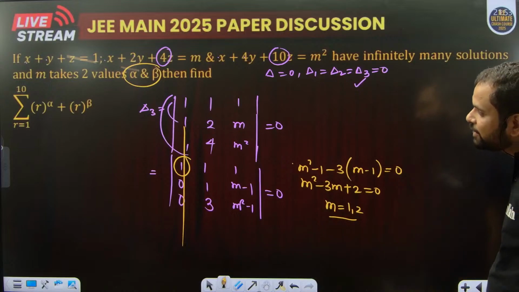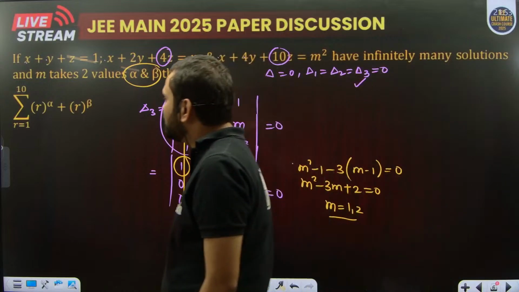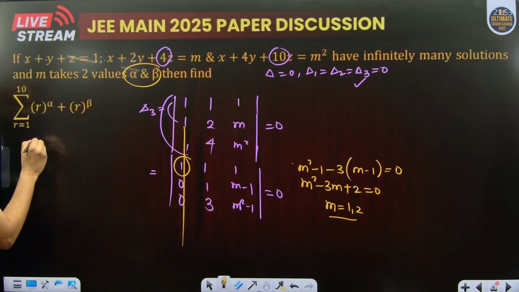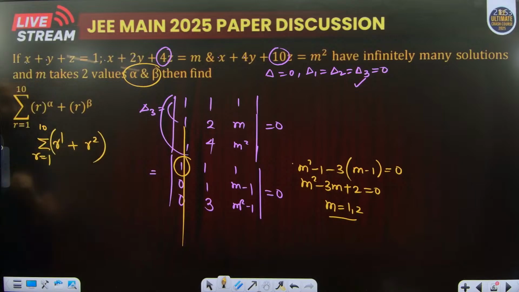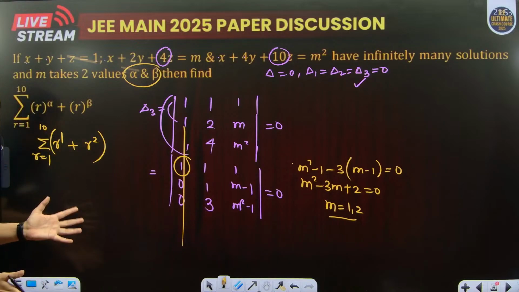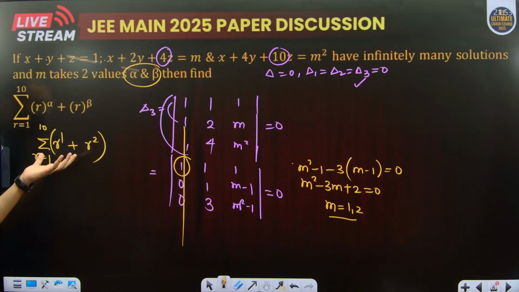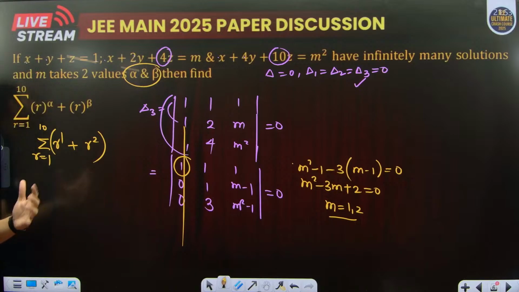So what is the value of sigma r from 1 to 10, r raised to power n and r raised to power 2? That should be equal to sigma r, r equal to 1 to 10, r raised to power 1 and r raised to power 2. Can you understand? This is the question from sequence and series, and this is the very first result that you know from class 10th.